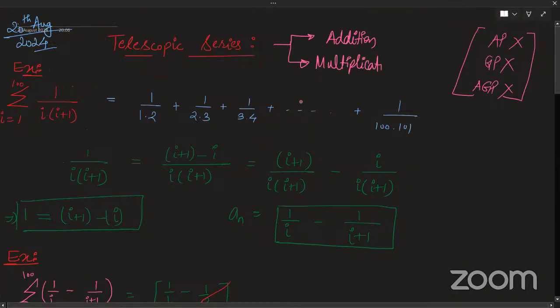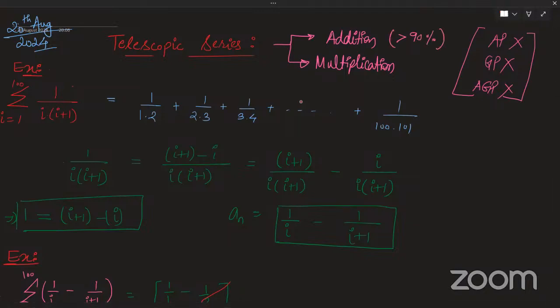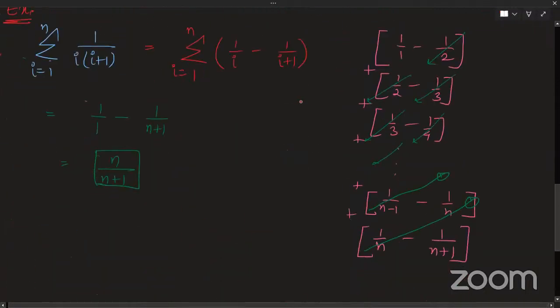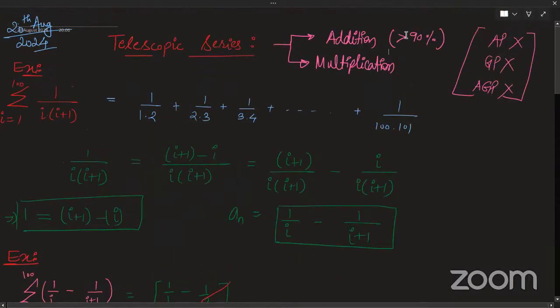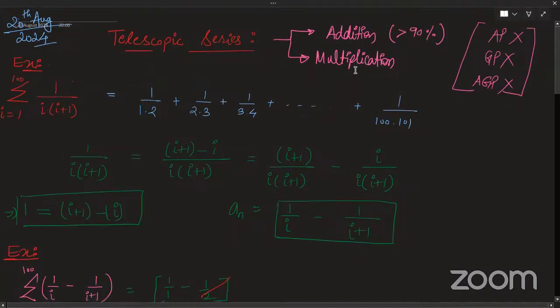So I'll just give you one example to show you how things work in multiplication. But I can guarantee you that more than 90% of the times, your questions will be related to addition only, because addition is much more intuitive and easier to think. But I would want you to study multiplication also, because in our time we used to do multiplication questions also. But till now, in history, no one has asked questions related to multiplication. So I will just give you some basic examples of how things work in multiplication.